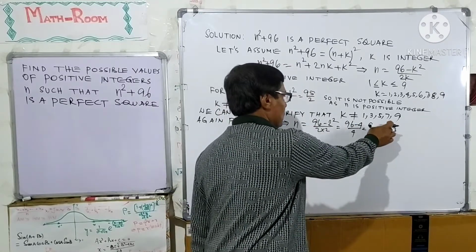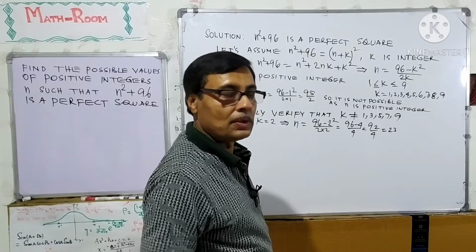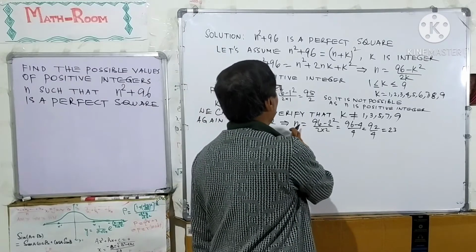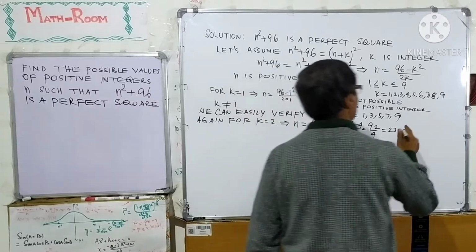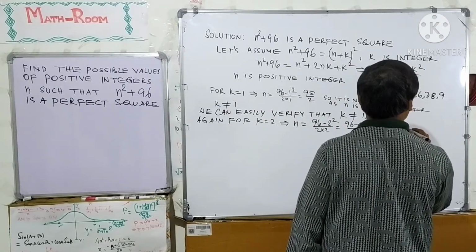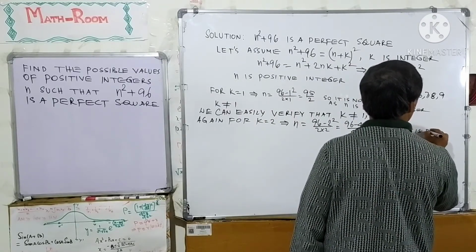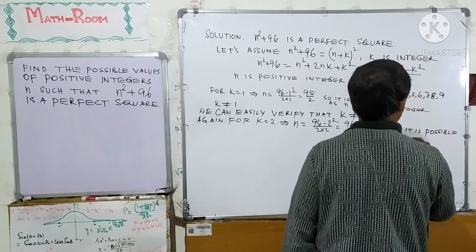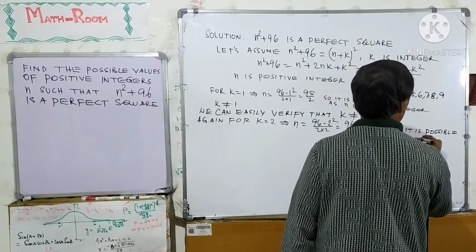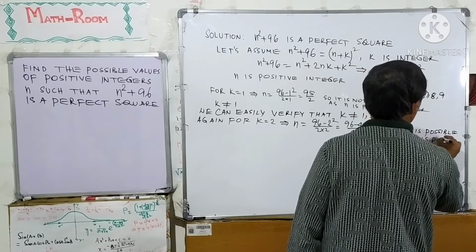So, it is possible because n is a positive integer.